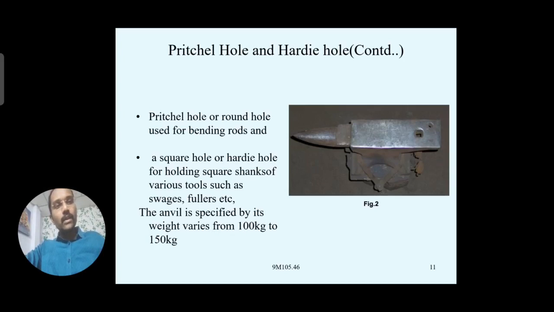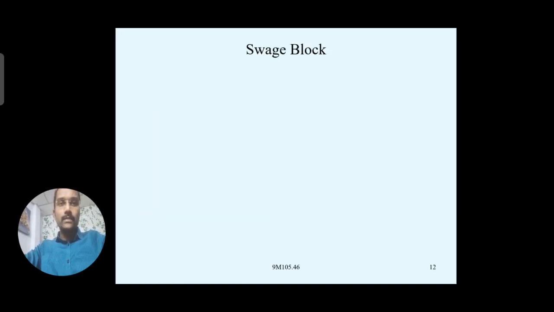It is placed so because while doing the particular operations, it has to come to our hand, which means we can use it with very minimum effort. If it is at a very low height, we cannot perform the operations correctly. So it should be provided up to a height of some 0.75 meters. The base will be provided, and above that the anvil can be placed. So that is regarding the specification in terms of weight, available from 100 kgs to 150 kgs.